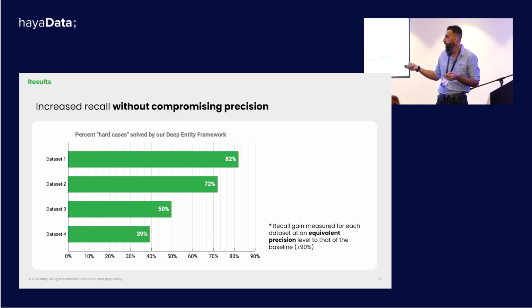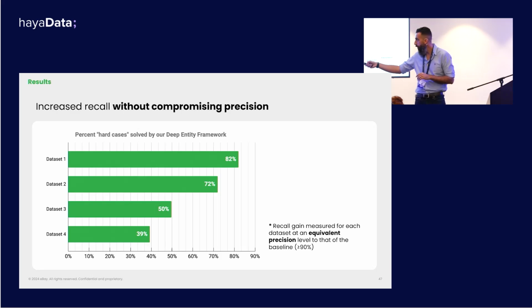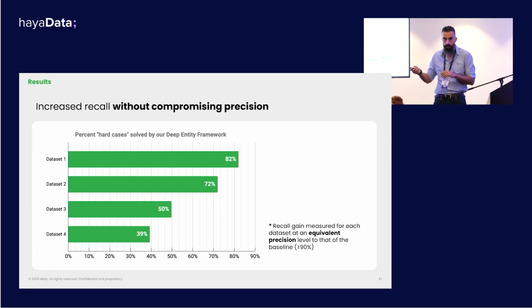So you can see the results here, and of course, depending on the difficulty of the data sets, because not all data sets were created equal, we can gain a recall of anywhere between 40 and even surpassing 80% on the hard cases. And again, remember, because we activated our model at the same precision as the baseline method, we increased recall, but by definition, without compromising the existing precision, which is exactly what we wanted to achieve. Right? So, great. We're better equipped to deal with the problem.